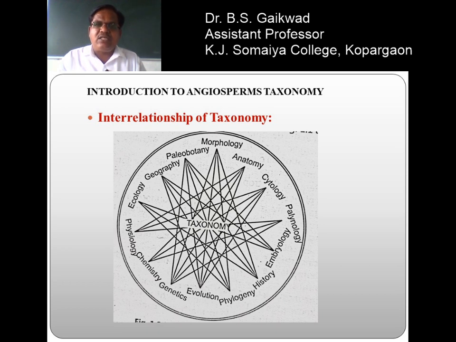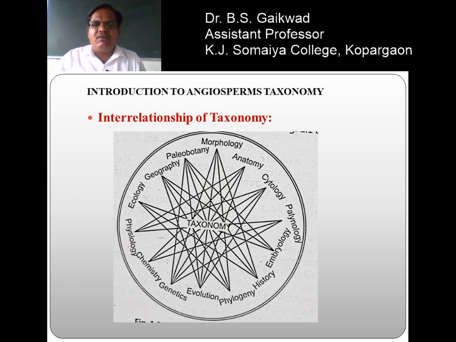And lastly, it is also related to geography, that is, the plants have geographical distribution, that is taxonomical study. When we are going to study taxonomy, it is related to geography, geographical distribution, that is, plants are found in different types of areas. Sometimes plants are found in water, in xeric areas, near the sea beach. So, they occupy different types of geographical areas. So, when we discuss taxonomy, it has a relationship with geography.